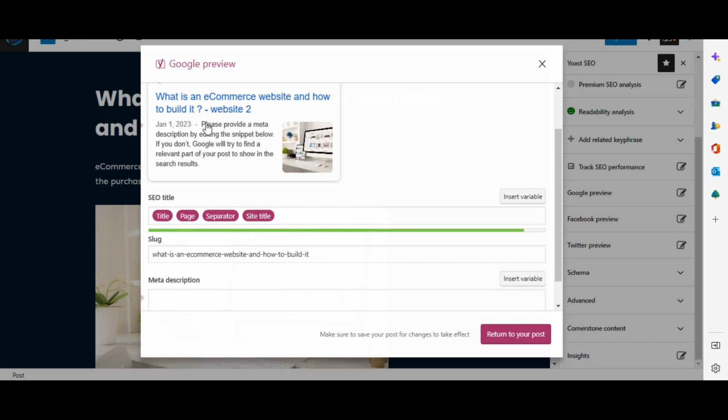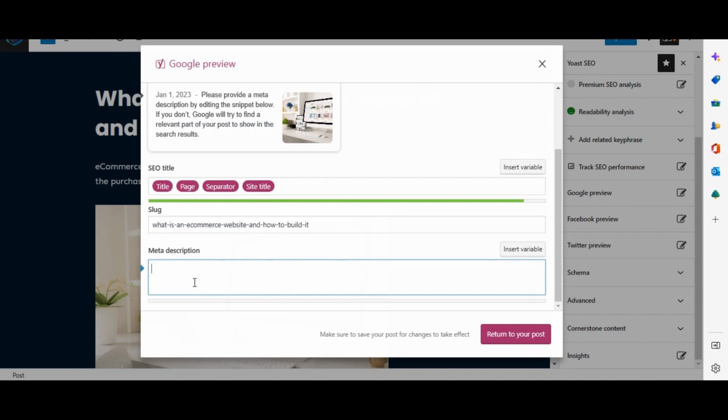Okay, so this one says please provide a meta description. This is the place where our meta description is written. As you can see, this one has your title and the slug, which is also auto-written. You can also write it yourself.